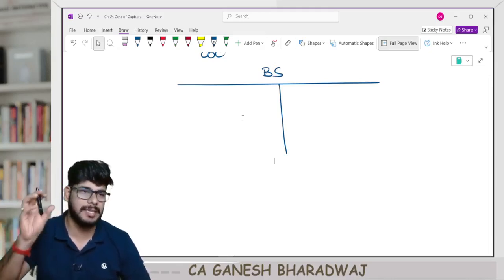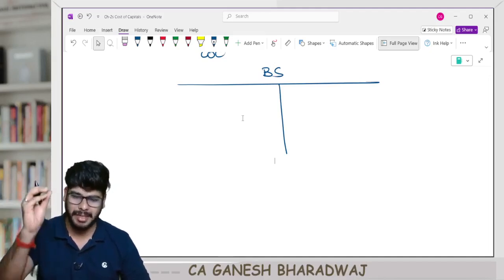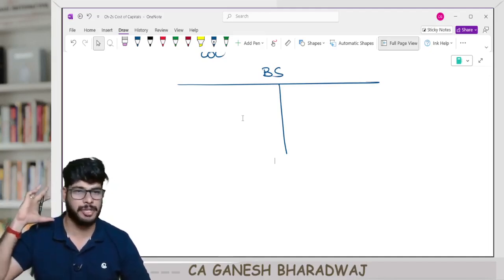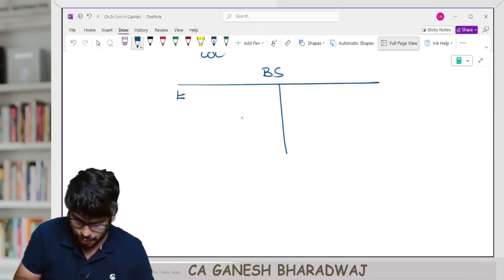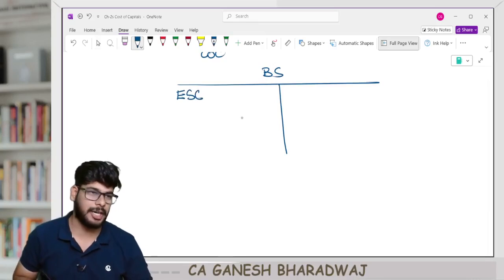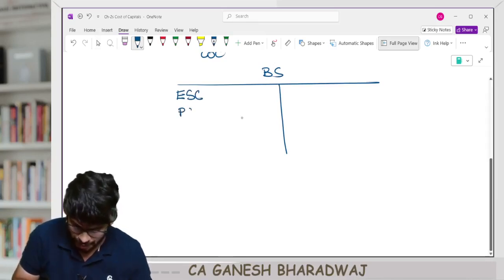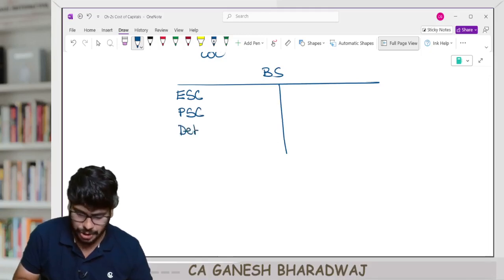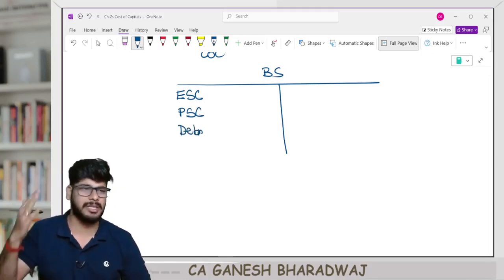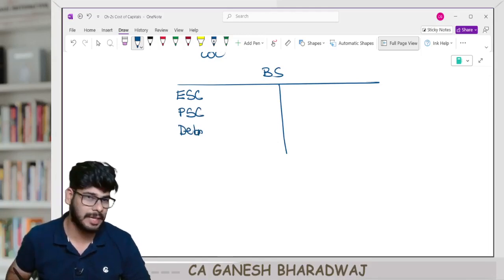Capital means money in normal financial language. One source of finance is equity share capital, another is preference share capital, and there could be debentures and long-term loans.